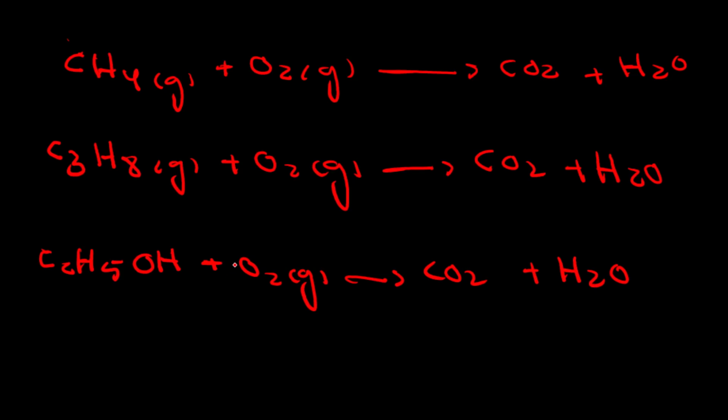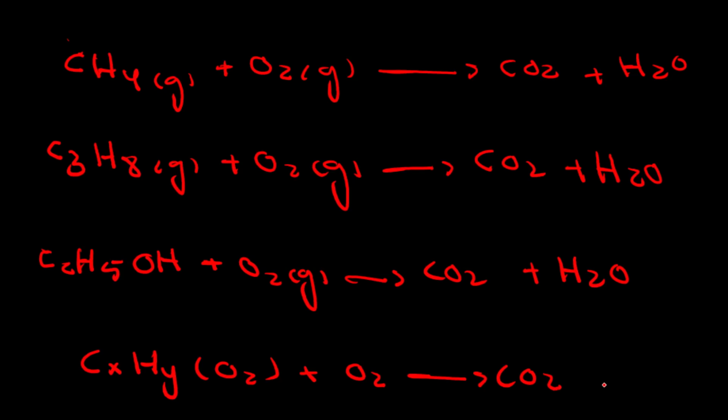We can have a formula for it too. Let's put it in a formula. The formula can be like CxHy(Oz) plus oxygen, molecular oxygen or oxygen gas, reacts and gives us carbon dioxide plus water.